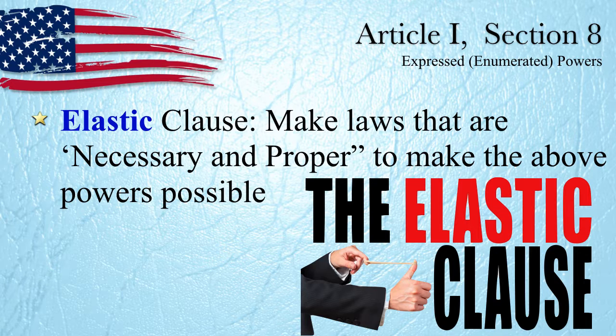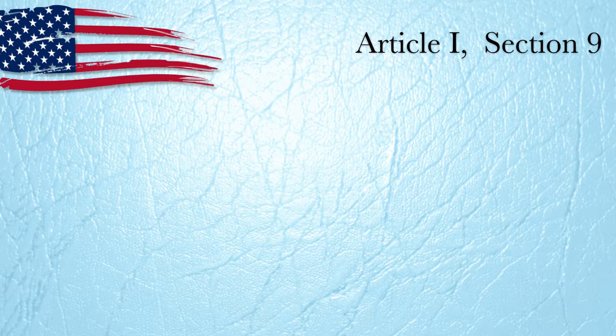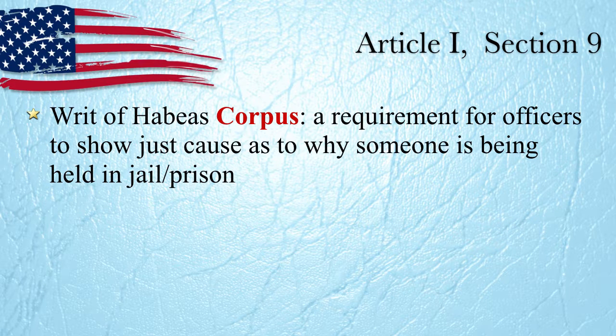If they need to create new laws, they can do that, even if it doesn't expressly say it in the Constitution, because the Constitution understands that they can't put every single law in there. So this is kind of a catch-all, also referred to as the necessary and proper clause, to do what's necessary and proper. Okay, a couple other terms, and then we'll be done.